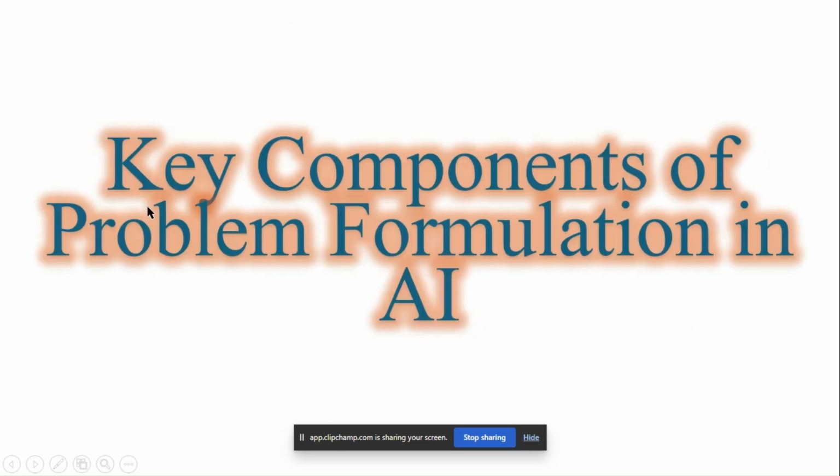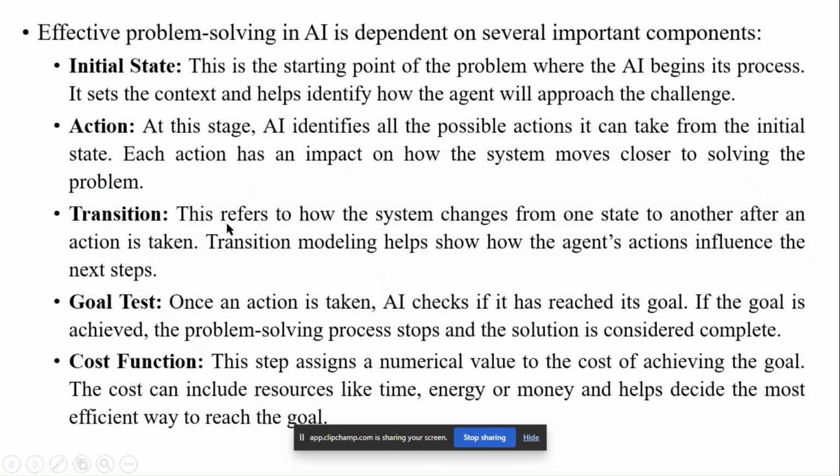So these are the key components of problem formulation in AI. Transition refers to how the system changes from one state to another after an action is taken. The transition model shows how the agent's actions influence the next step. Goal test: whether we have reached the goal state is checked by the AI. The cost function assigns a numerical value to the cost of achieving the goal.